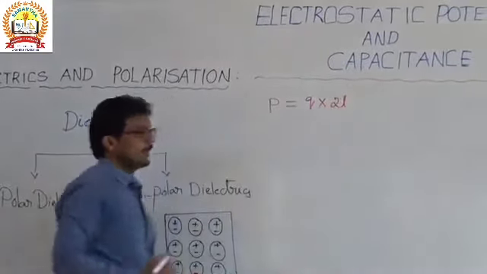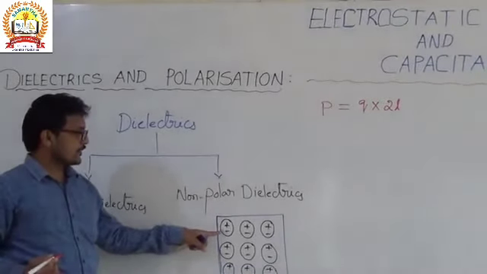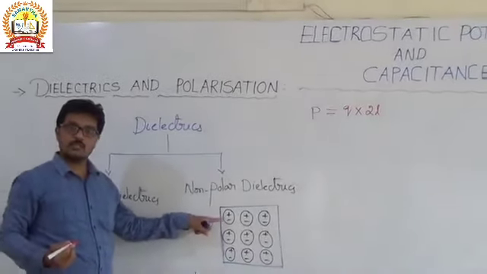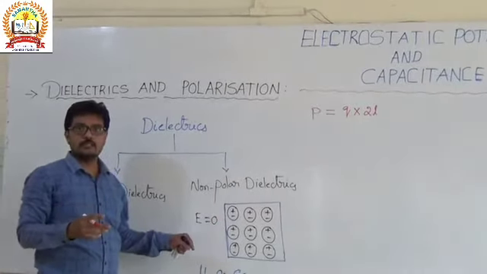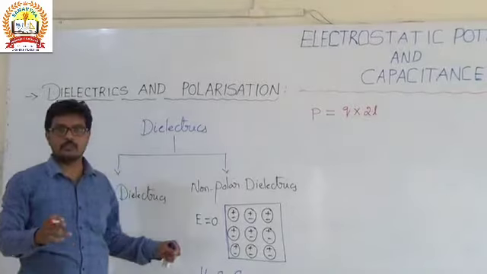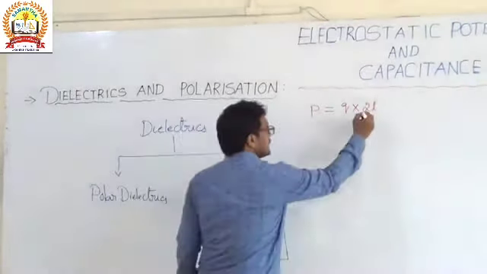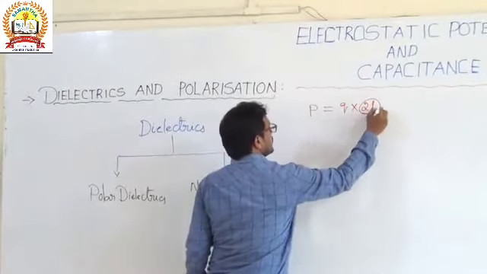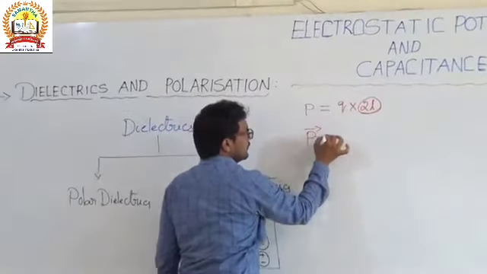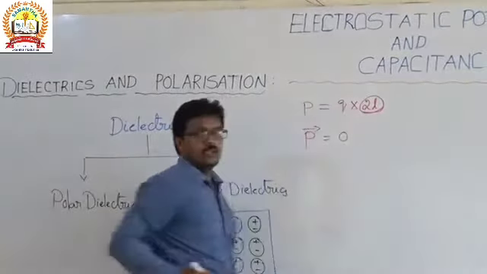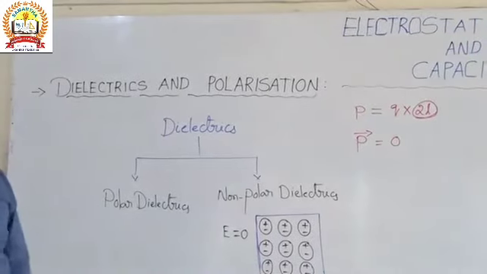And here there is no distance between the two charges; the positive and negative charges coincide. So there is no distance between equal and unlike charges. Then this length is 0, and the dipole moment is 0. So non-polar dielectrics have no dipole moment.